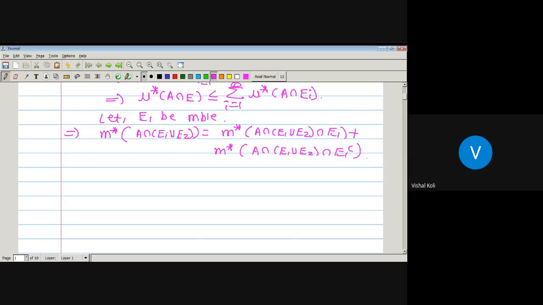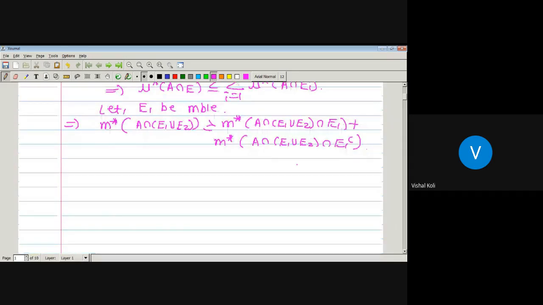As E1 is measurable, the outer measure of A intersection (E1 union E2) must be greater than or equal to the outer measure of A intersection (E1 union E2) intersection E1 plus the outer measure of A intersection (E1 union E2) intersection E1 complement. Now let us see.